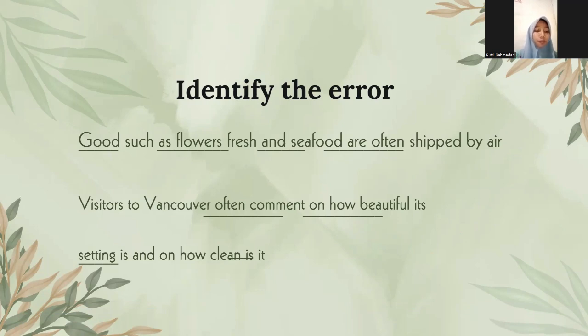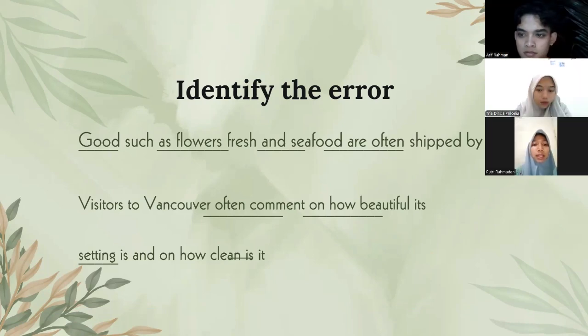This is "fresh flour". And the second, "visitors to Vancouver often comment on how beautiful its setting is and how clean is it". So the answer is "is it", because the correct word order is subject plus verb. This is "it is". Okay, that's all for me. Back to the moderator.